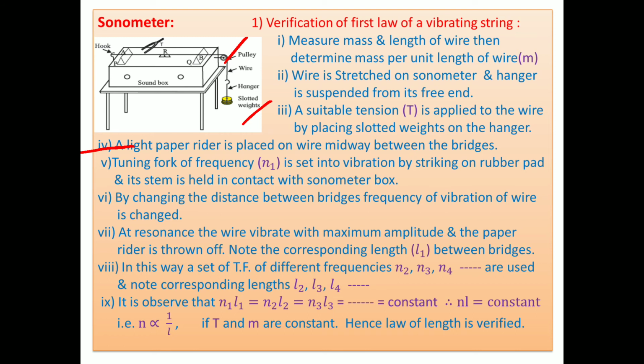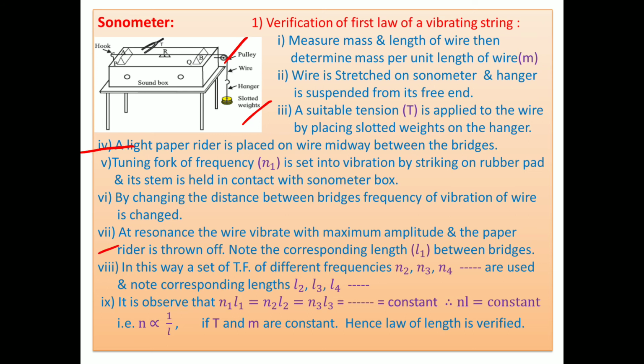By changing the distance between the bridges, the frequency of vibration of the wire is changed. We change the length, and as we change the length, we change the frequency of the vibrating string, because of the first law: frequency is inversely proportional to length. So change the length between them.